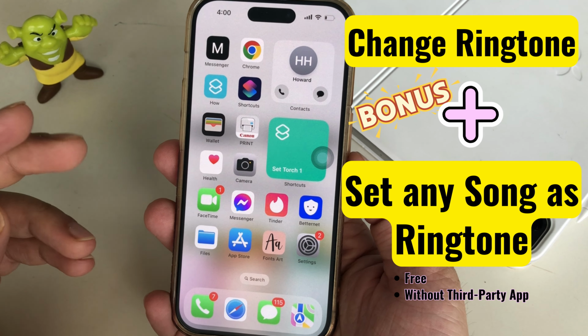Get a bonus tip to set any song as a ringtone for free without a third-party app. I will show it at the end of this video tutorial.